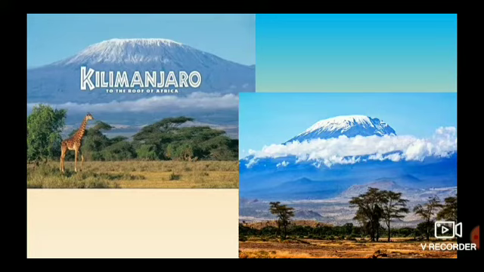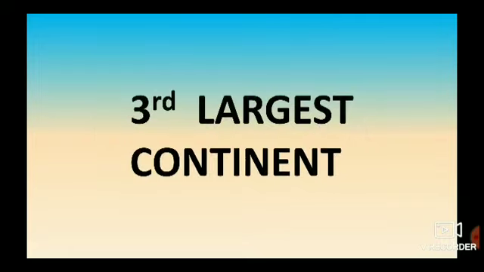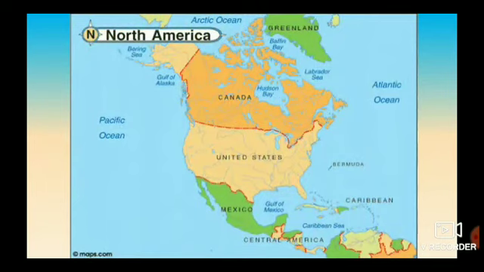Next, let's move to the third largest continent. It is North America. North America is the third largest continent. So let's see what are the oceans and seas that surround North America. What is there towards the north of North America, children? What can you identify there? What ocean is it?